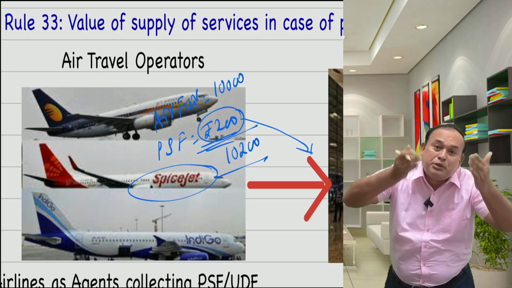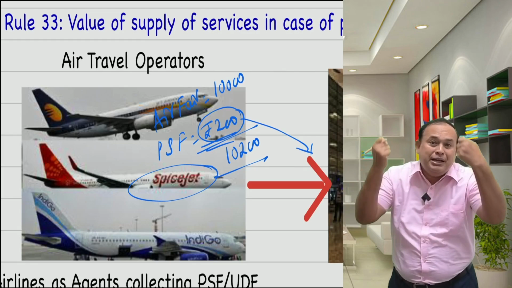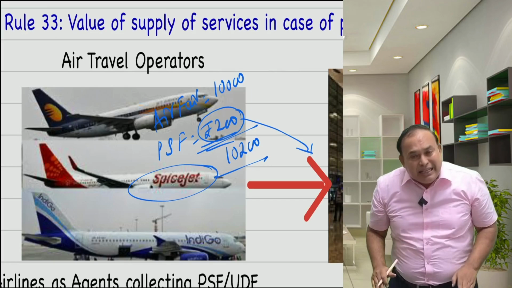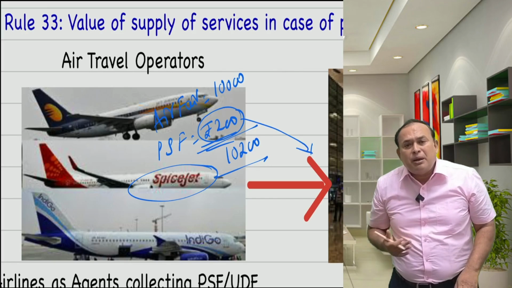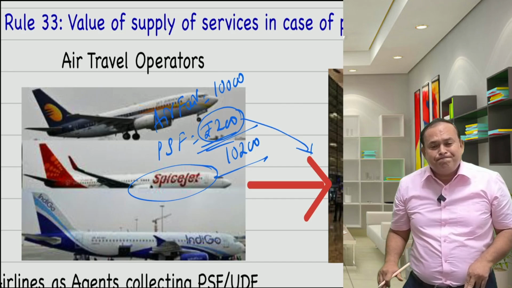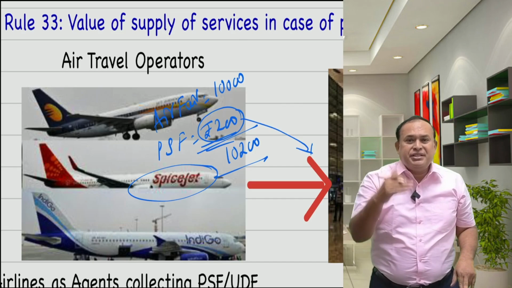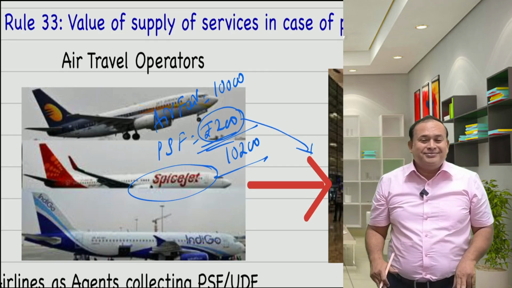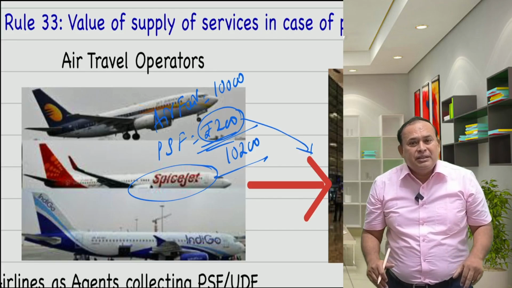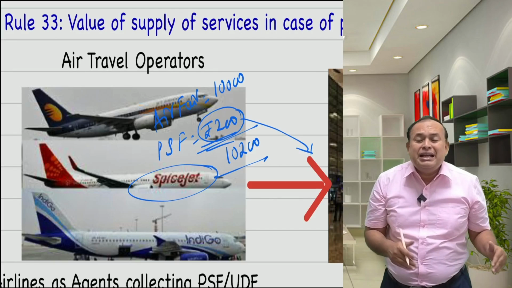On behalf of the airport operator, I am collecting it and paying to them on actual basis. If so, is it value of supply in my hands? Mr. CA, please tell me, is it addable in the hands of the air travel operator?